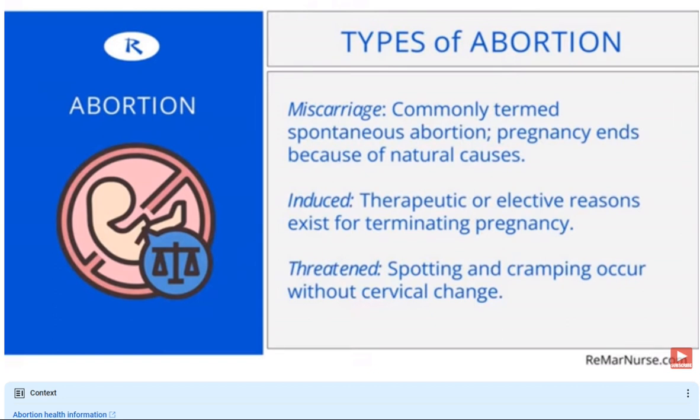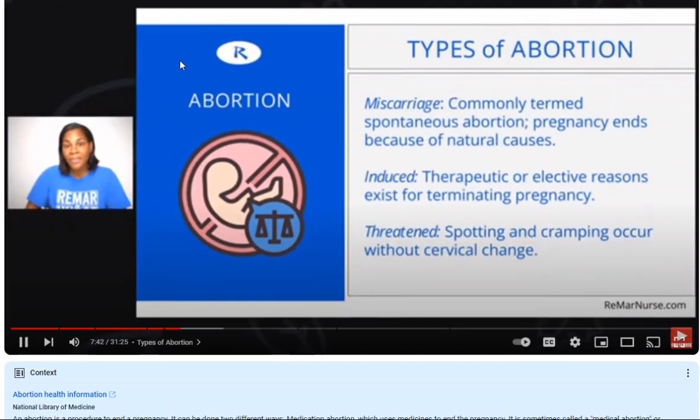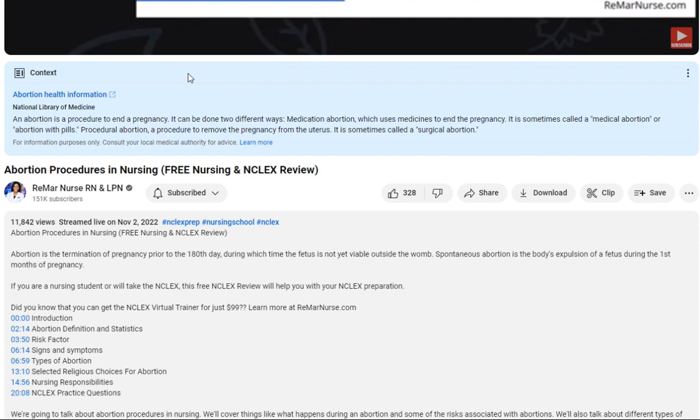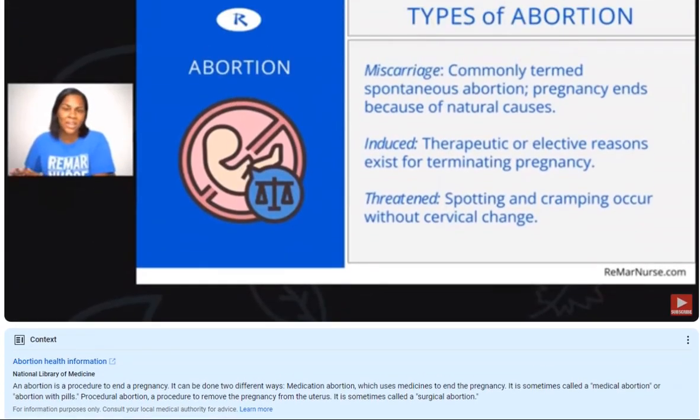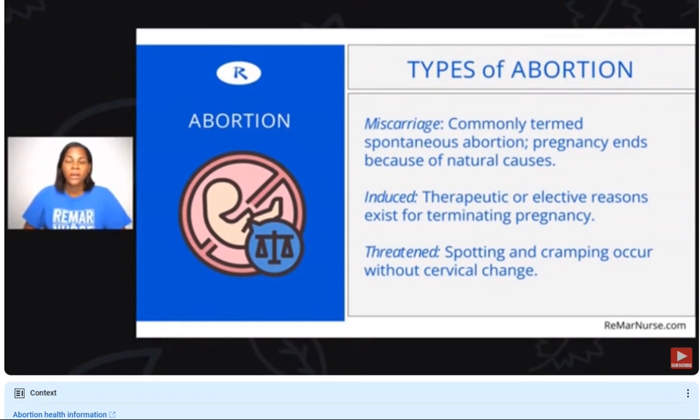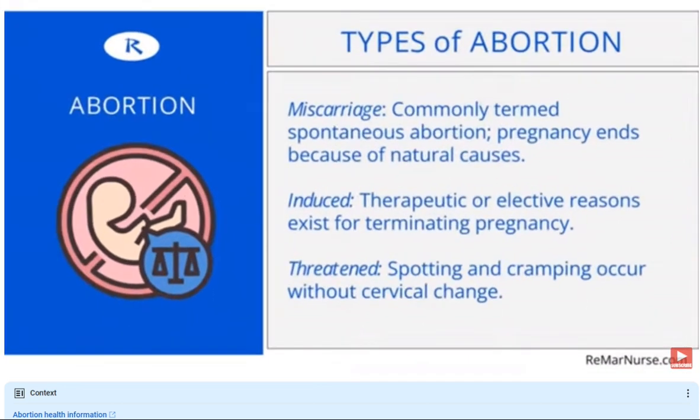All right. Induced abortion, this is an elective or therapeutic abortion. And there are reasons why some women would choose to have an elective abortion. So I think there's a stigma surrounding this term abortions in general, and they are automatically taken to be a negative thing, an unwanted pregnancy. I think they are usually considered elective measures, but there are natural abortions. There are abortions that are inevitable, and the mother doesn't even know how to stop it from happening. So yeah, there's many types of abortions. And then this other one that we have here is a threatened abortion.